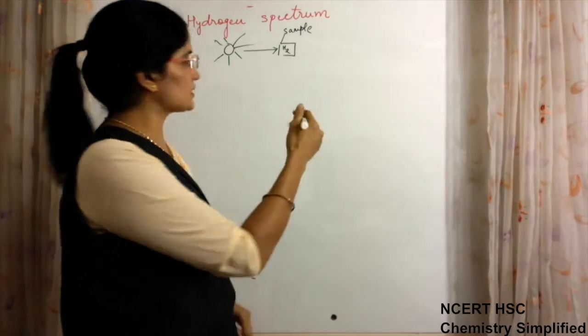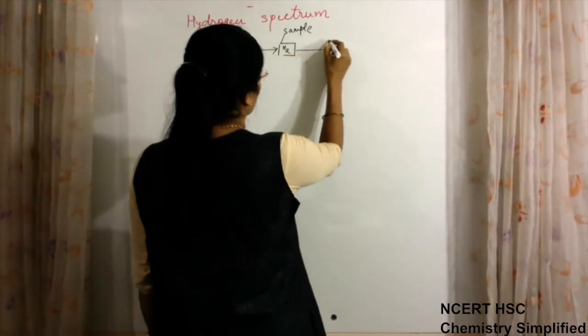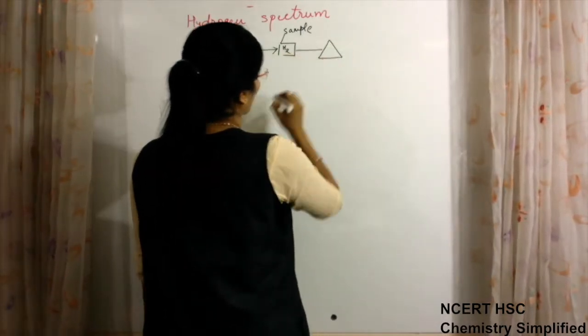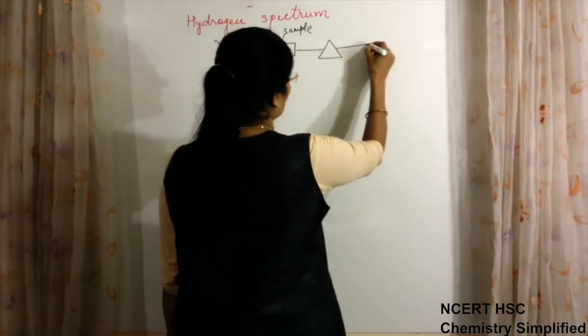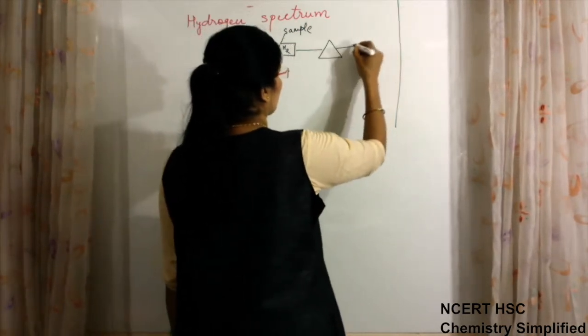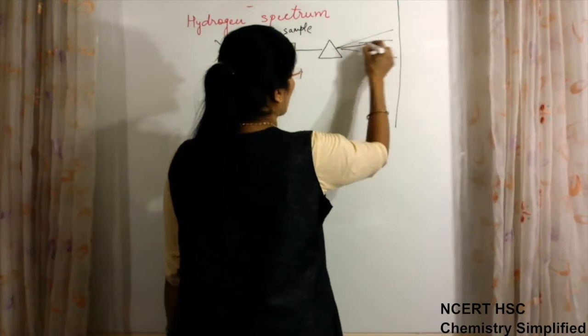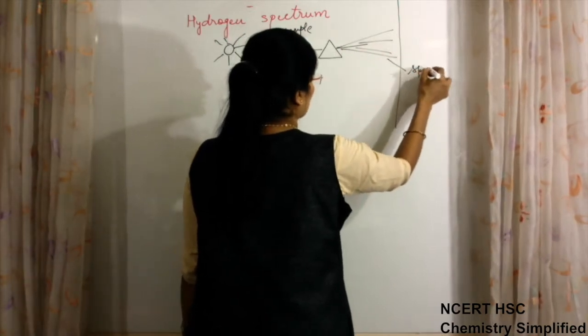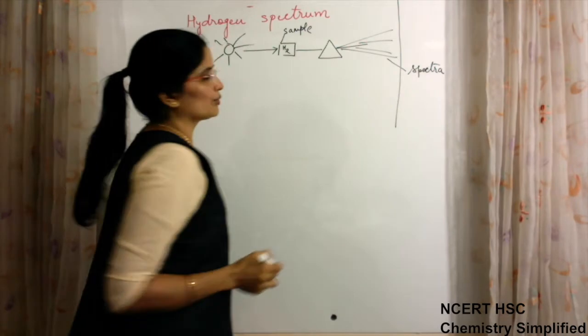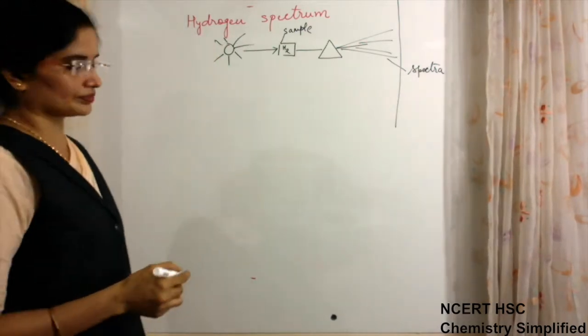When it is allowed to pass through a prism, we obtain a spectrum on a photographic plate. This is the spectra of the hydrogen atom.